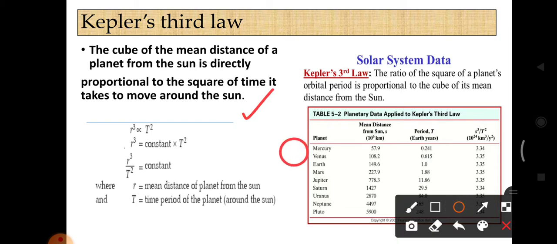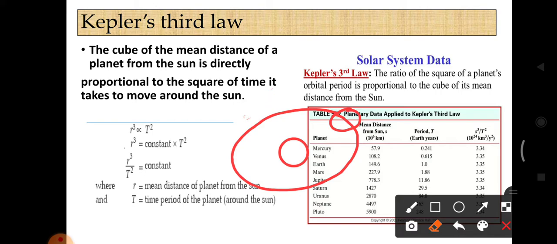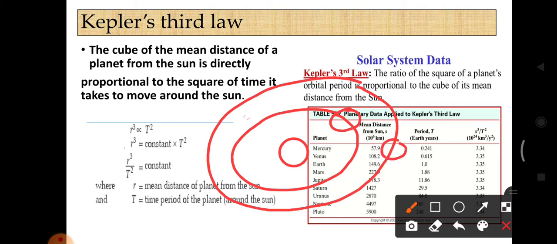If you take the solar system, this is the sun, this is earth, and take some other planet, this is Mars.